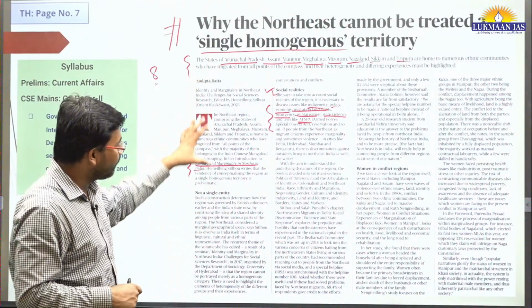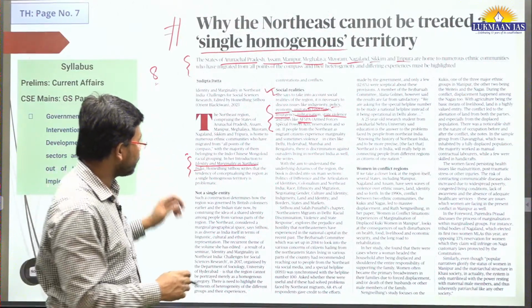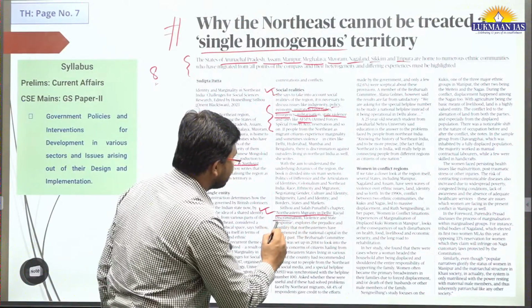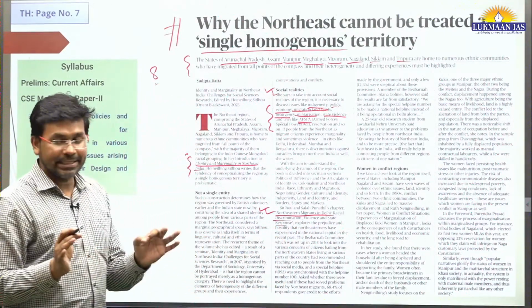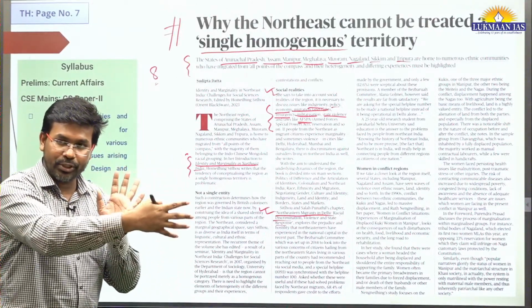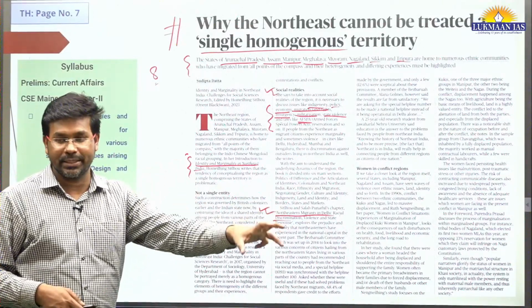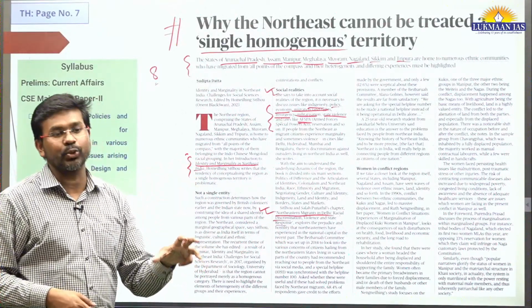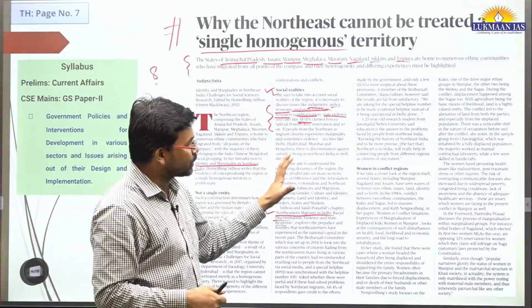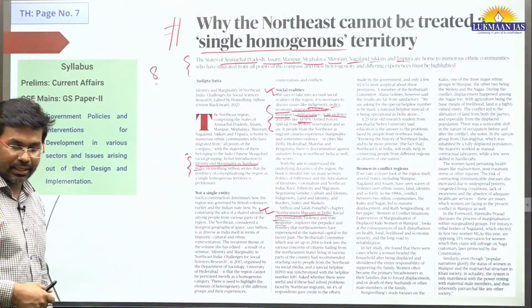So the book that we are talking about here talks about how these states are not the same, and we should not view them as homogeneous. We should have proper policy measures for each region so that the issues can be addressed properly in those regions. So that's why I thought of discussing this article. You can go through this article to understand a little more.